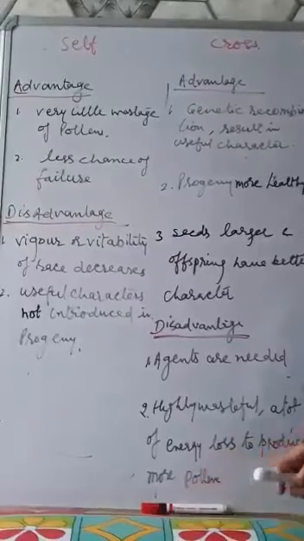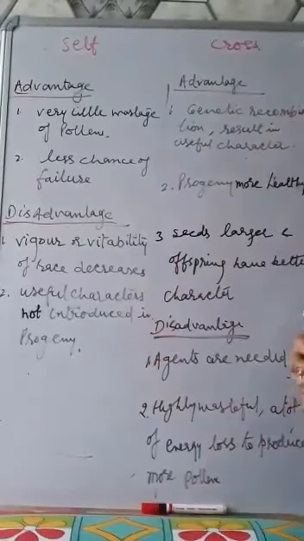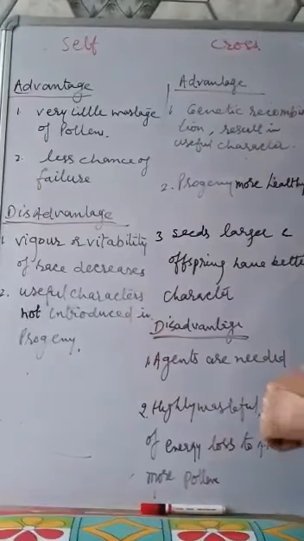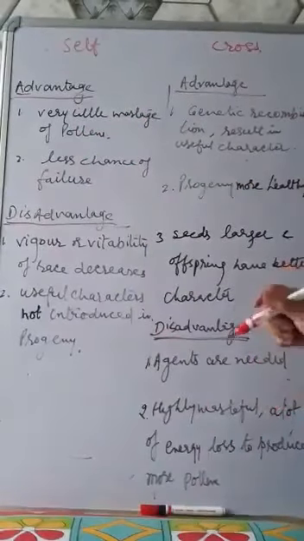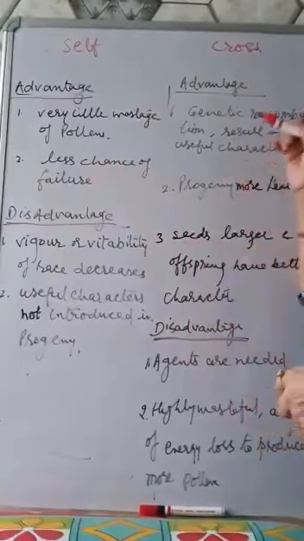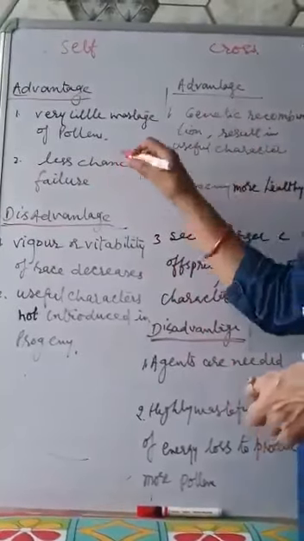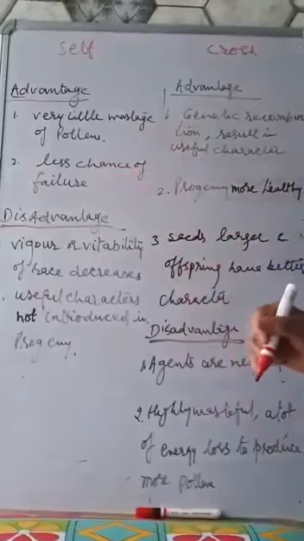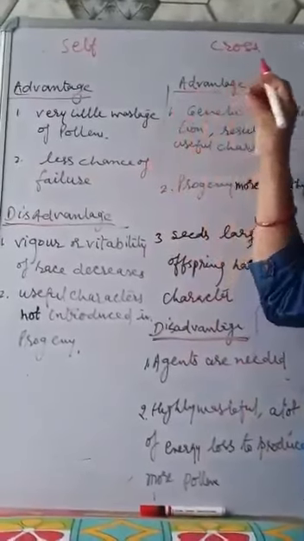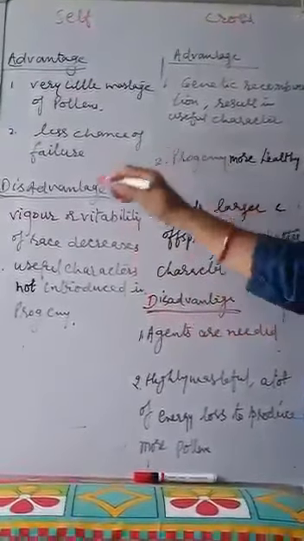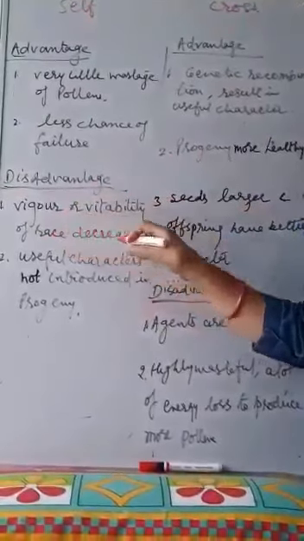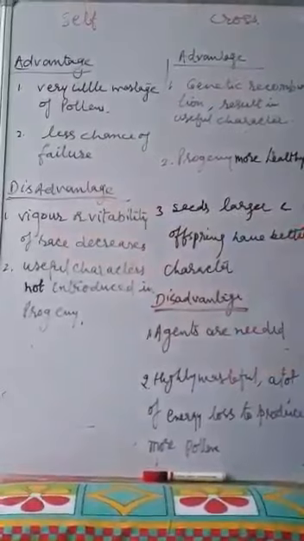In self-pollination, the advantages are no external agents are required, so there is very little wastage of pollen grain. Next, there are fewer chances of failure, meaning in self-pollination there is 100% surety of pollination because the flower is bisexual. Disadvantage: the vigor and vitality of the race decreases.